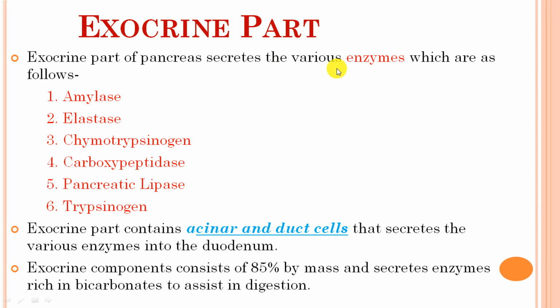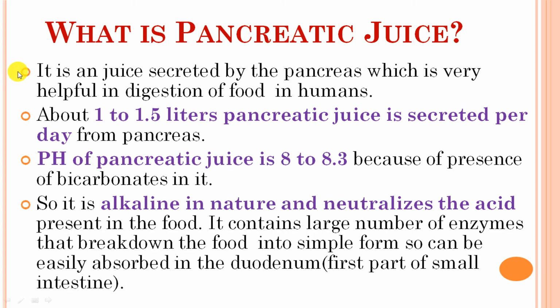The exocrine part of the pancreas secretes various enzymes as follows: amylase, elastase, chymotrypsinogen, carboxypeptidase, pancreatic lipase, and trypsinogen. So these are the enzymes produced from the exocrine part. The exocrine part contains the acini or alveoli cells that secrete the various enzymes into the duodenum. Exocrine components consist of 85% by mass and secrete enzymes rich in bicarbonates, which are very helpful in the digestion of food. Next we move on to what pancreatic juice is.